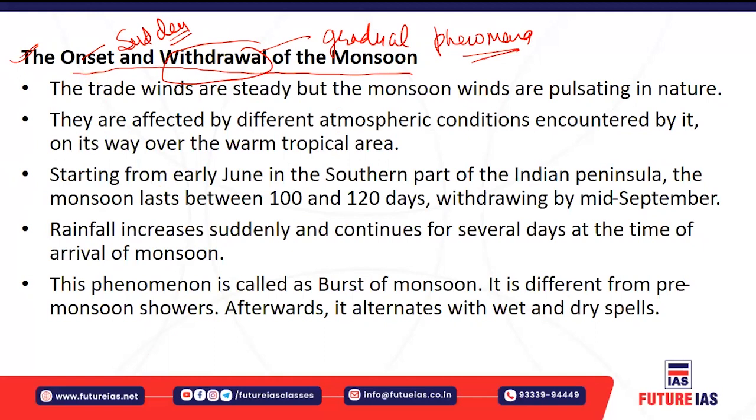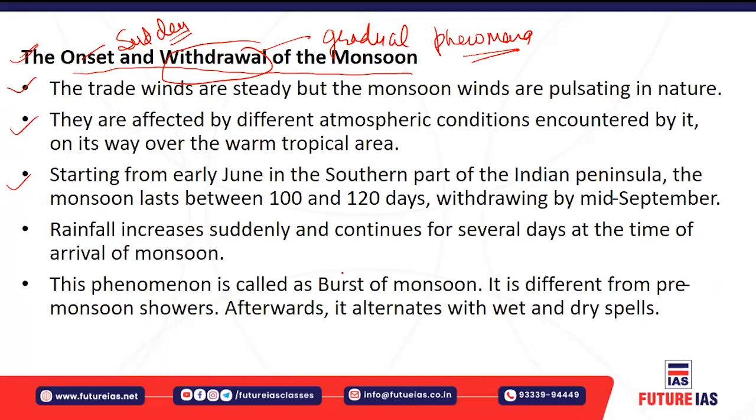You must understand the trade winds, or the monsoonal winds, that we are talking about are pulsating in nature. They come in the form of pulses, and they are affected by different atmospheric conditions also, right? For example, if the ocean is warmer, they will pick up the moisture. If it is comparatively colder, it won't pick up that much moisture. So it depends on the atmospheric conditions.